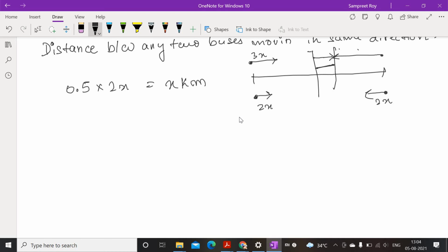This is the first one, and the second one is he keeps on going, and suppose he meets one bus which was moving in the same direction at this particular point. After that he continues traveling and again meets another bus in the same direction at this particular point. So we have to find the distance between these two points, right? So first let me write.